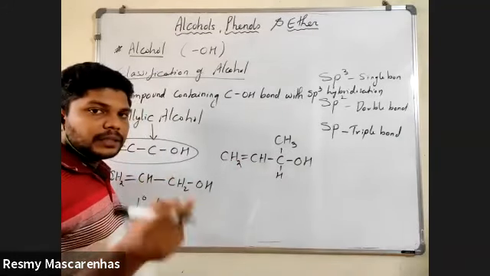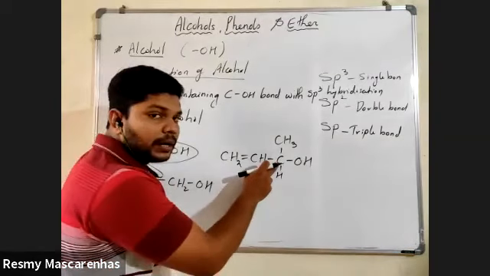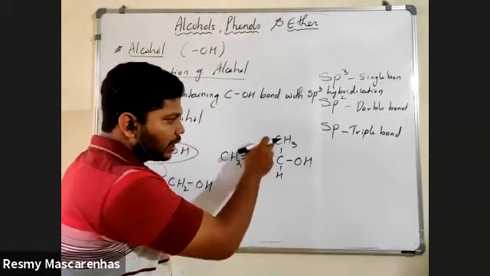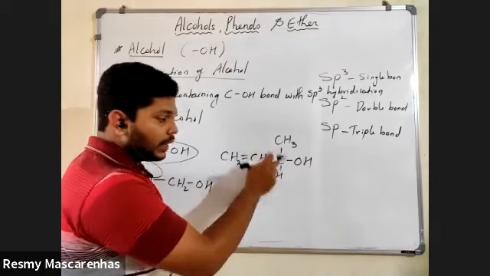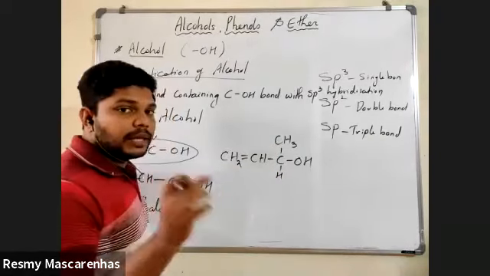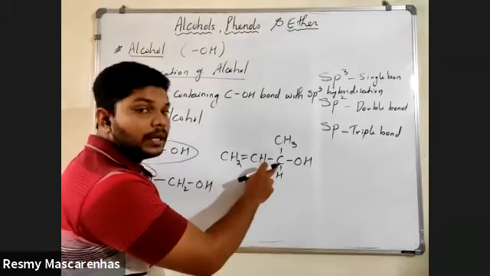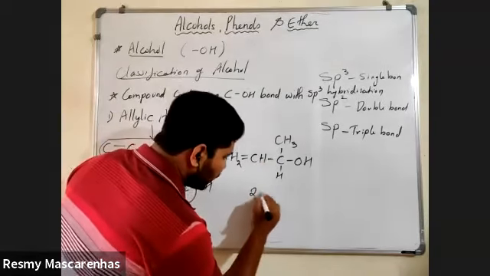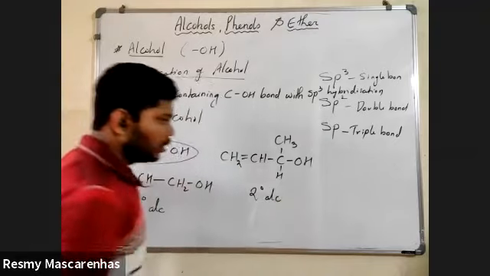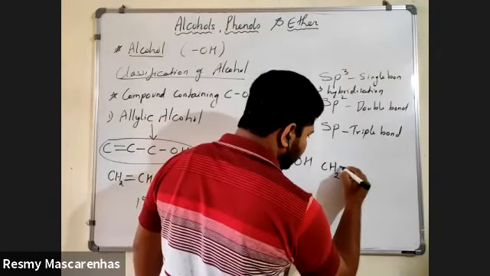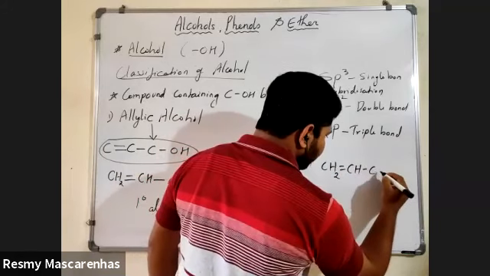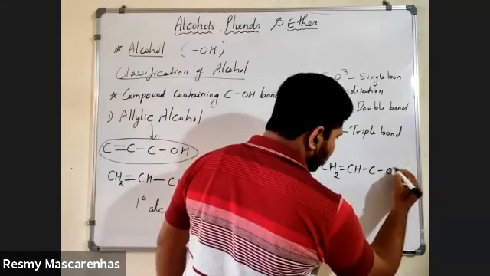Now, whether it is primary, secondary, or tertiary, focus on the major carbon. This major carbon is having one more substituent, that is a CH3 group, and there is only one hydrogen. So when there is only one hydrogen with the major carbon, you can call it a secondary alcohol.